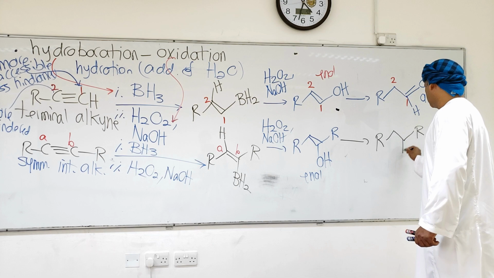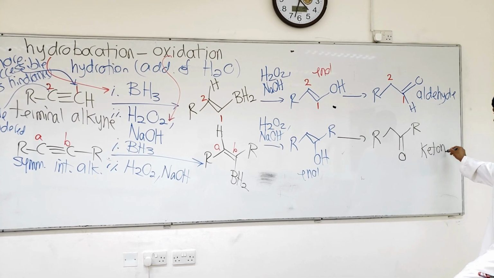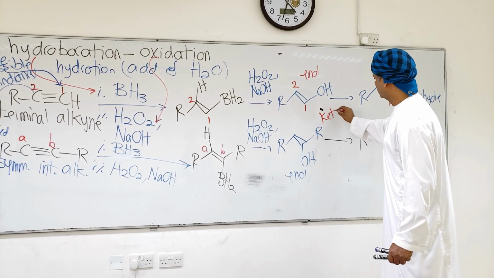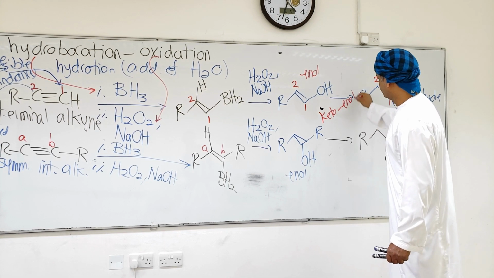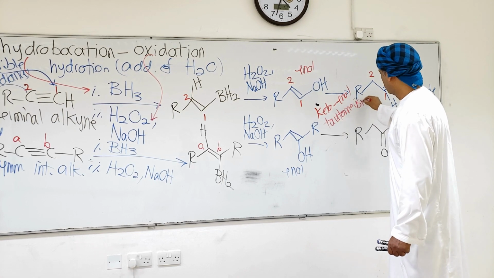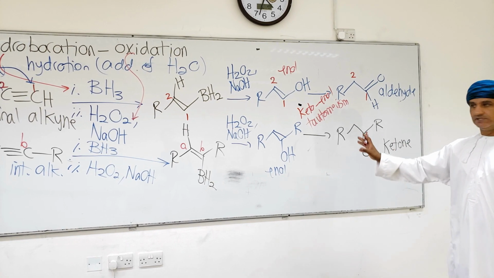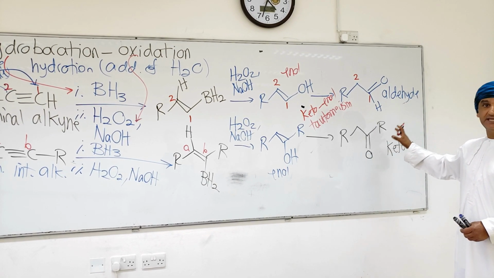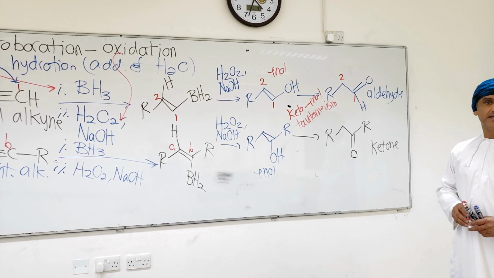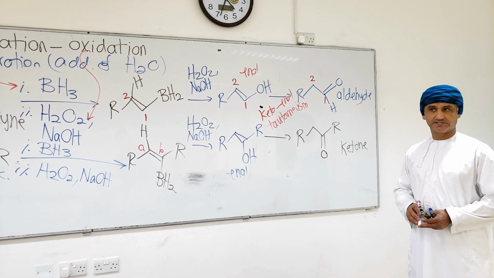So this is the ketone that is obtained, and all of these steps are keto-enol tautomerism. Keto-enol tautomerism will lead to the ketone from the enol. Therefore, a ketone is obtained if an internal alkyne is treated with the hydroboration oxidation reaction conditions.